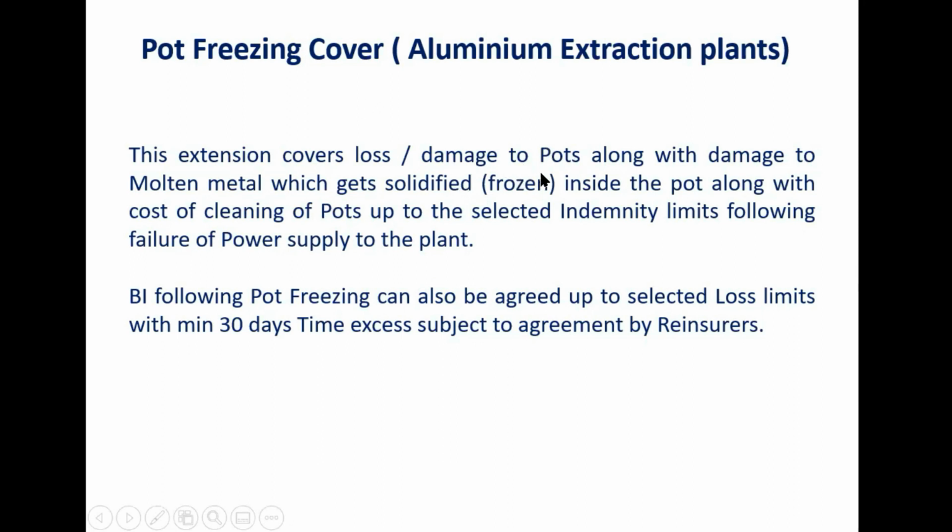Because the pots where the extraction is done require very high current, high amperage current. So in case of failure of electricity, pot freezing occurs. Freezing happens in the sense that in case of failure of electricity, this electrolysis process is stopped and the metal